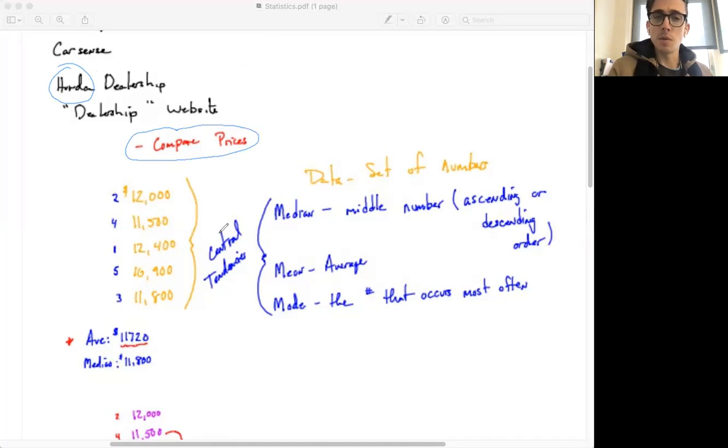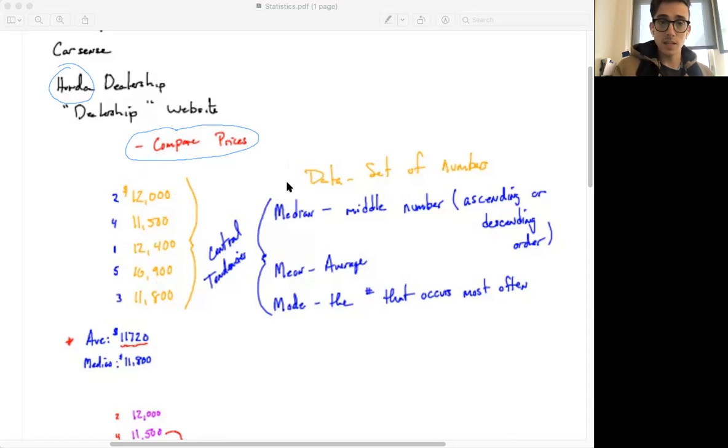We don't want to pay too much for something, or an exorbitant amount. We want to pay something that makes sense. So what we'll see today is a way that we can see if the price that we're paying is pretty correct with how much the car is worth. Let's say that we had 5 offerings for a car. We had the option to buy a Honda for $12,000, $11,500, $12,400, $10,900, along with $11,800. Okay, so we have 5 options there.